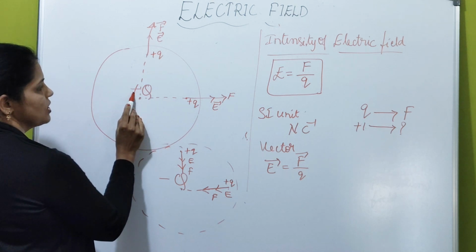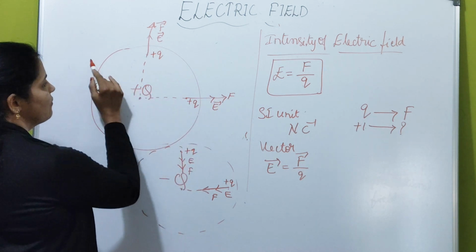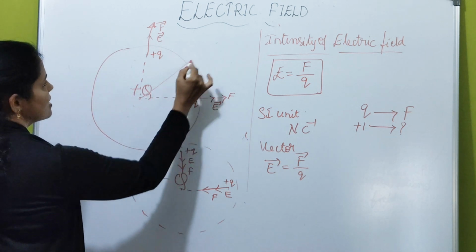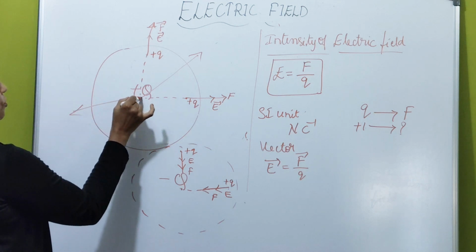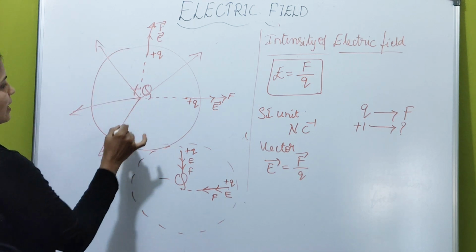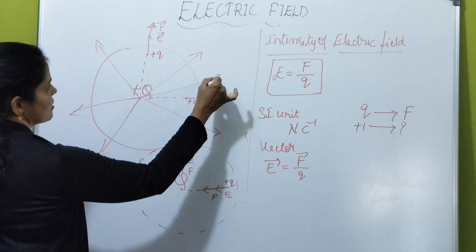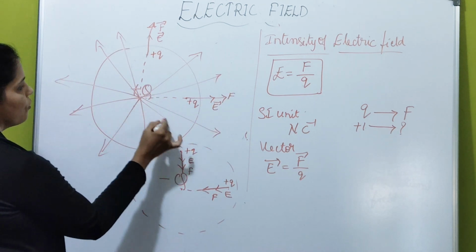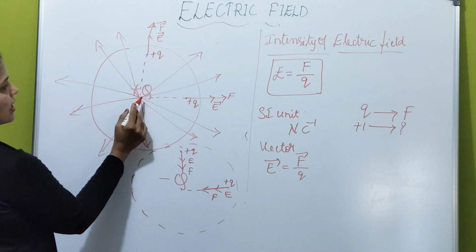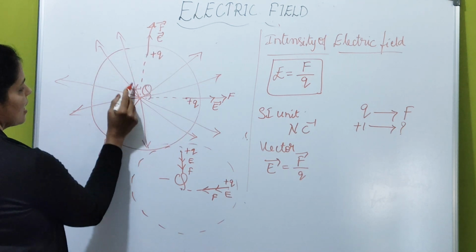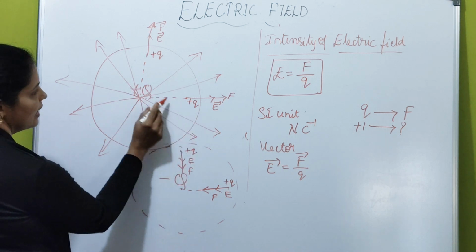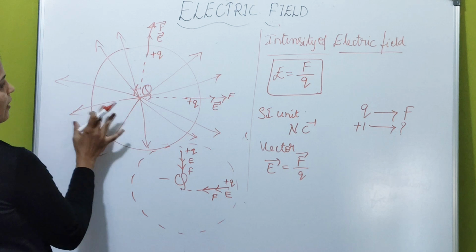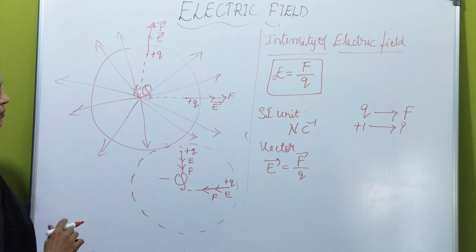If the source is positive, then it is always acting away from the charge, okay, source charge. The force is always acting, see, it is like this. Wherever you place a source charge, you are observing that the electric force is acting away from it. If you look at here, it is radially outward. Electric force is radially outward. See, look at this here. All these lines are radius, right? So it is radially outward. Or the force or electric field is acting away from the source charge if it is positive.